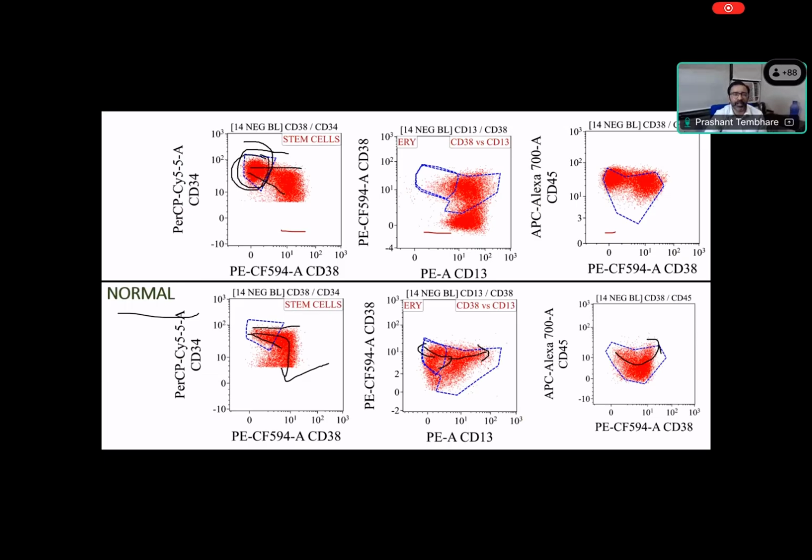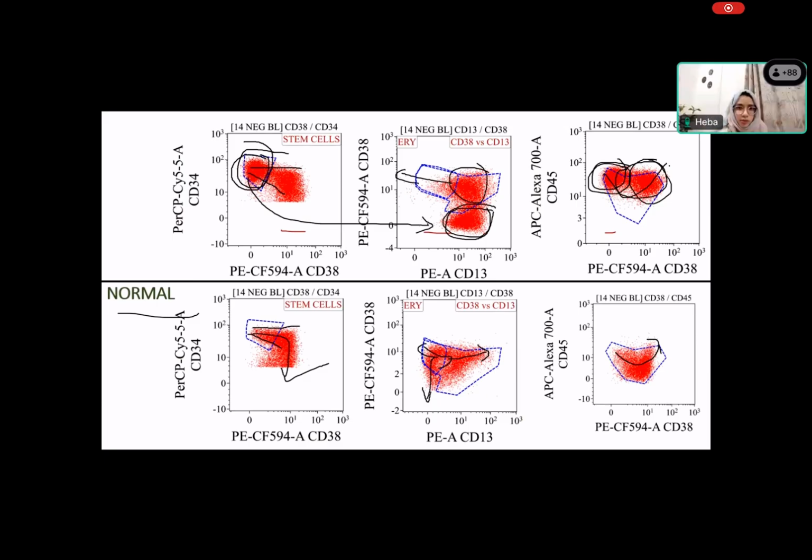So there is a big cluster, indicating asynchronous maturation in the stem cell compartment. Now, normally there should be a maturation pattern like this. Here also you can see this cluster, which is CD34 negative, CD38 dim cluster, shows strong expression of CD30. There is no normal maturation of this side. So clearly, there is a biphasic kind of cluster. There are two clusters, right? The same two clusters can be seen. So instead of going like this, there is a spectacular pattern. There are two clusters. So do you think this indicates normal or abnormal? Normal. What? Abnormal. Abnormal. Right.